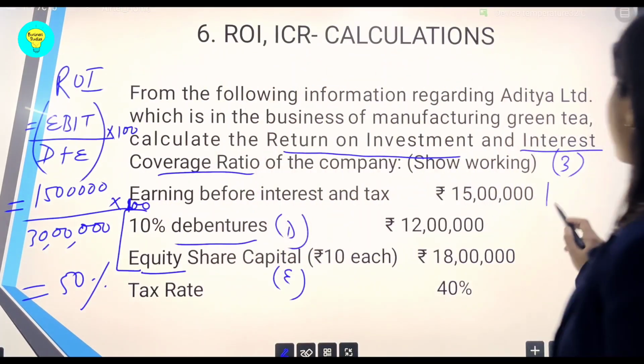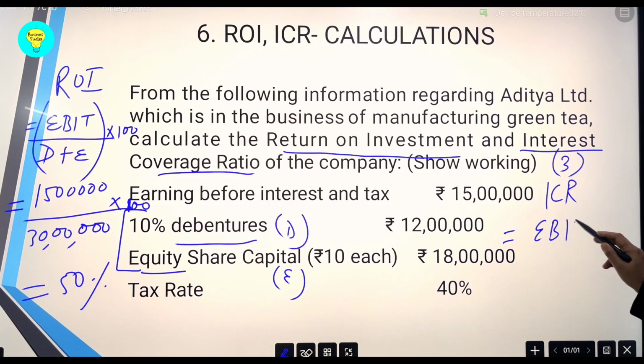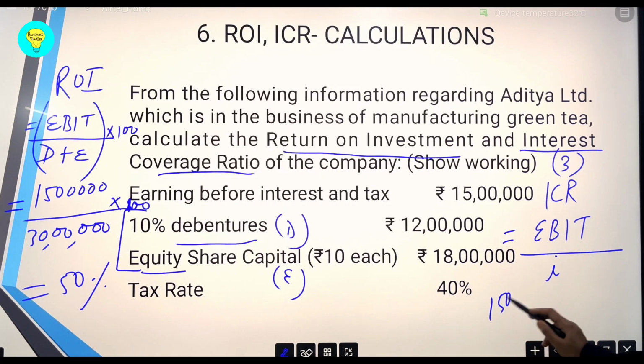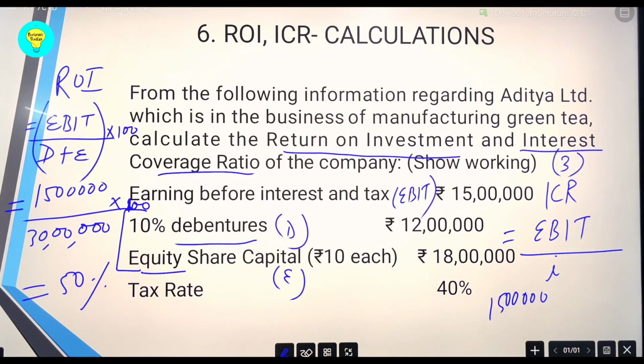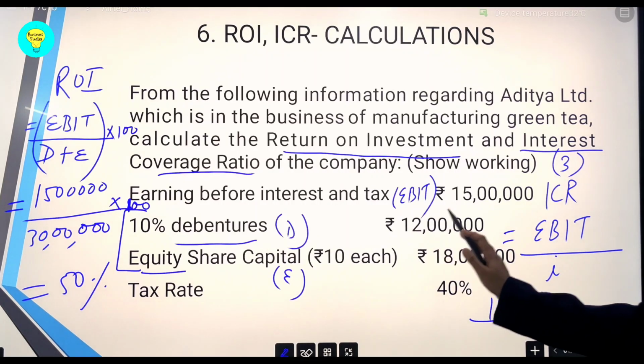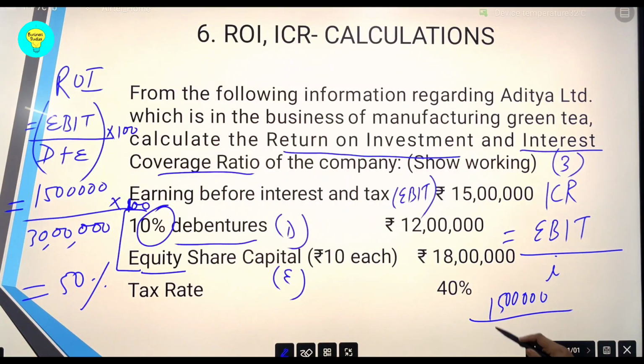Similarly, ICR has also been asked to be worked out. So ICR's definition, interest coverage ratio, again it is EBIT divided by the fixed interest obligation. Now EBIT is given as 15 lakh in the question. With EBIT, I mean earnings before interest and tax, and out of this 15 lakh, the fixed interest payment is on 12 lakh, the entire capital of debt, and 10% is the interest payable on the debt. So 10% of 12 lakh will be 1,20,000. So this has to be divided, and finally you will get the value of ICR as 12.5 times.